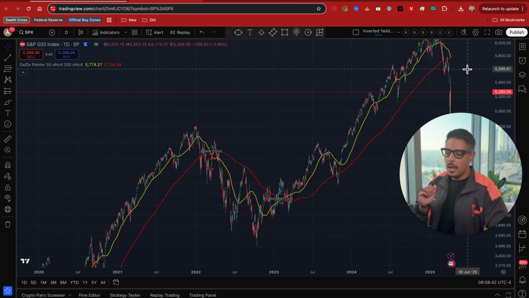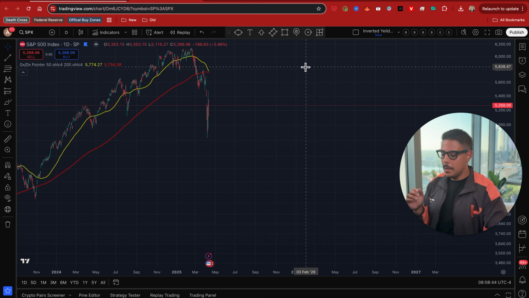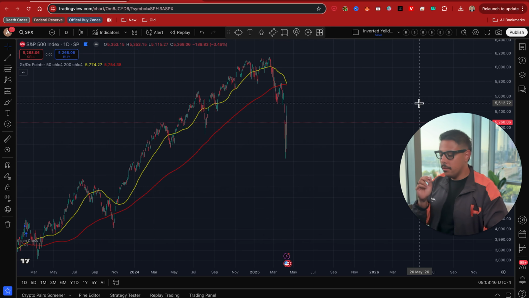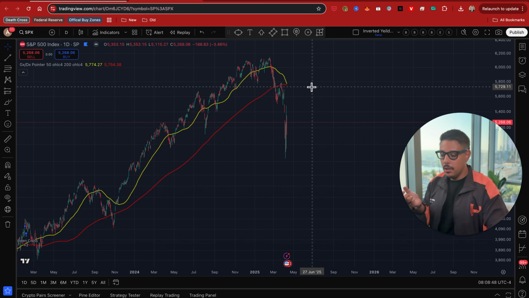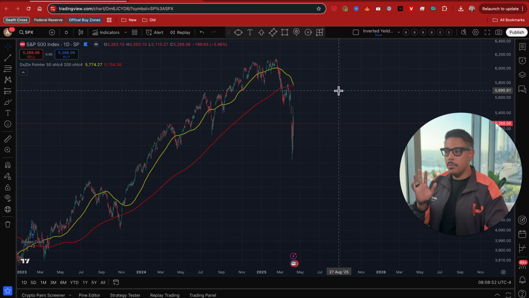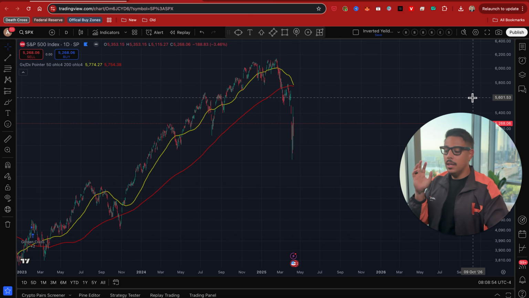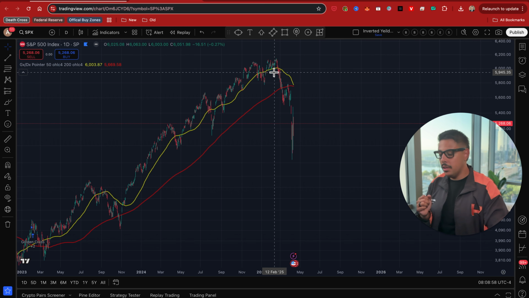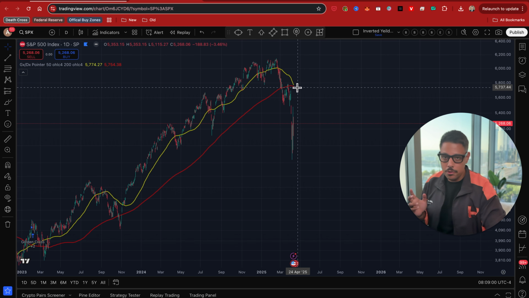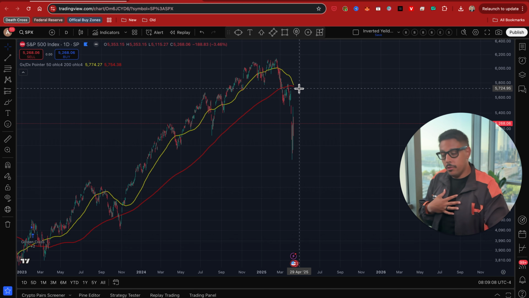First things first, I do have to throw this out there. Before we go into tariffs, this is a death cross. So a death cross is pretty significant. Now, I'm not going to go into too much detail. I've made previous videos about this, but the death cross is happening, okay? And this is where the 50-day moving average, this yellow line here, crosses the 200-day moving average. And from a technical analysis perspective, this is typically not that good, but also, in my personal opinion, not as important as the tariff policies.